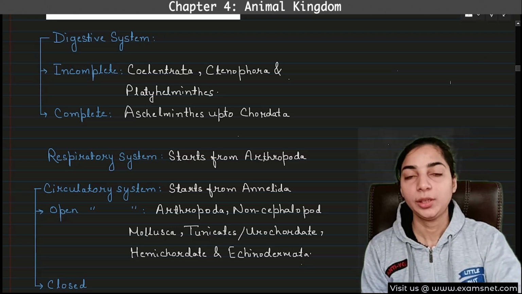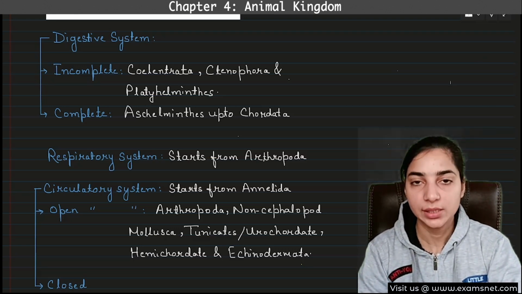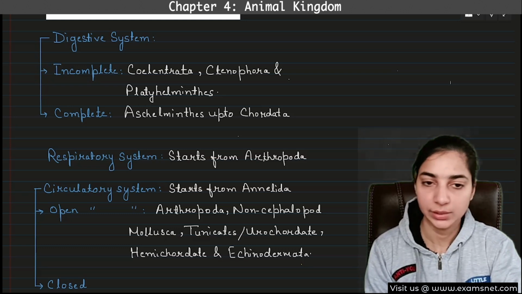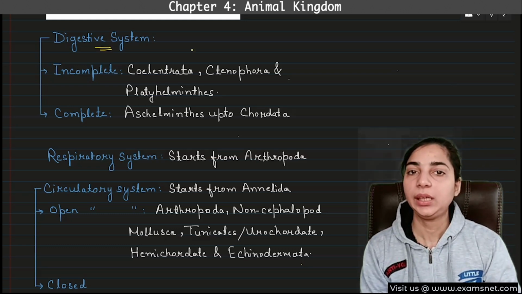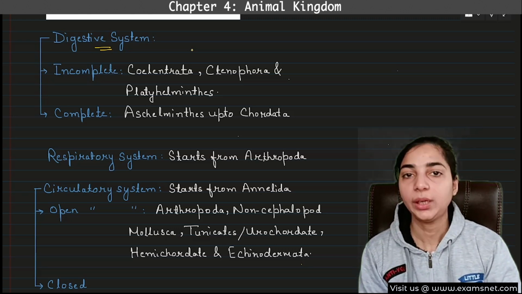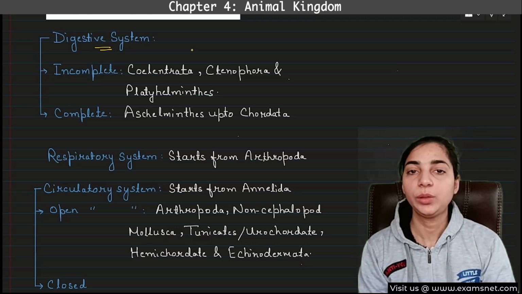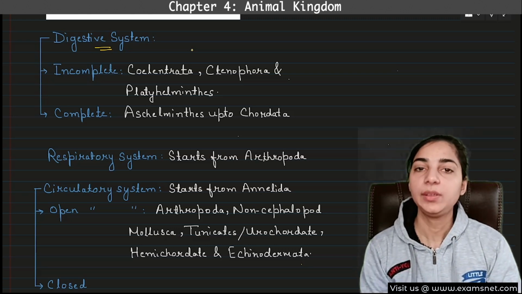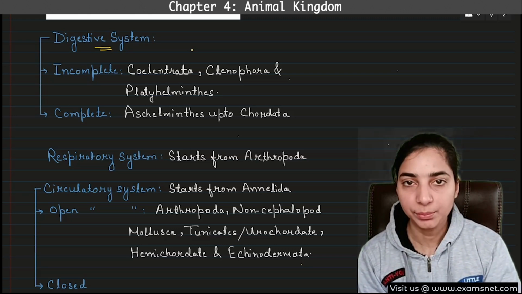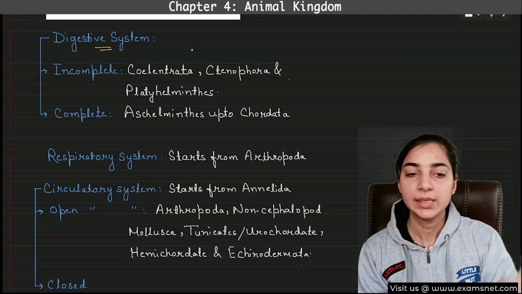Now, another important basis of classification can be the digestive system, circulatory system, or respiratory system of the animals. Okay. So let's start with the digestive system. It can be incomplete digestive system or it can be complete digestive system. We don't have to go into detail of these systems because there are dedicated chapters for them. Here we just have to remember the examples, which animals have which type of digestive system or circulatory system.